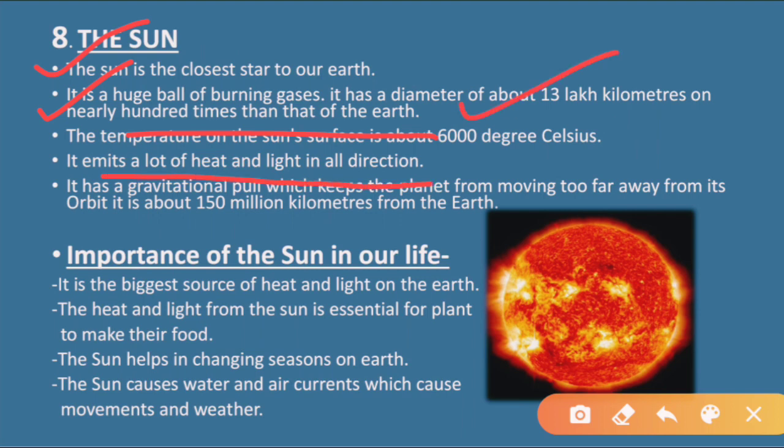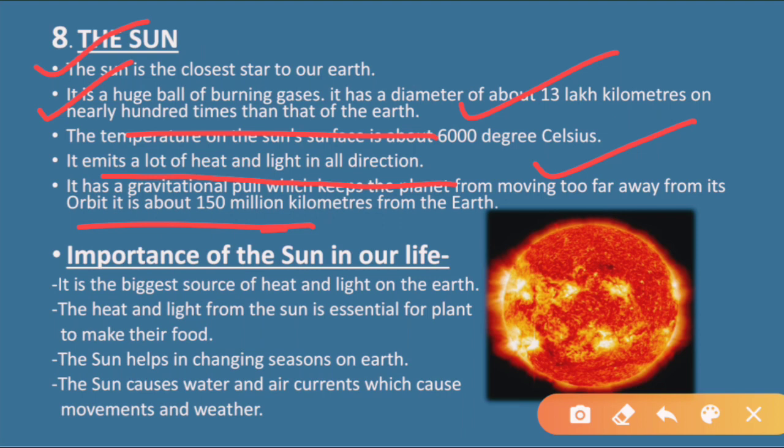It emits a lot of heat and light in all directions, means it has its own heat and light. Plus it has a gravitational pull which keeps the planets from moving away, means it attracts all the planets towards it, and does not allow the planets to move far away from their orbit, means from their path.